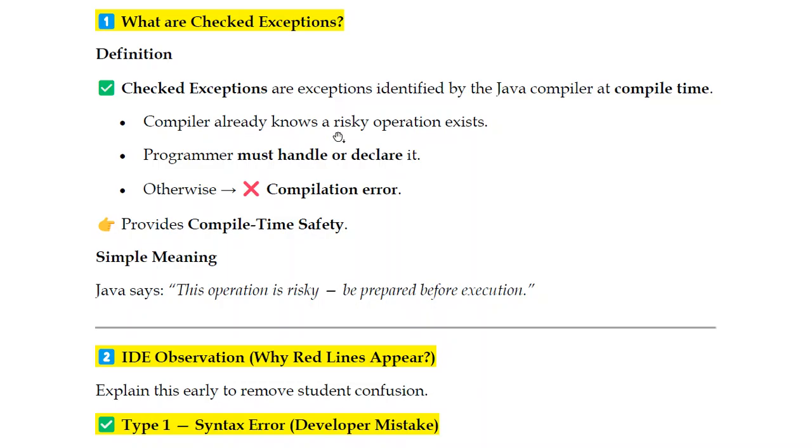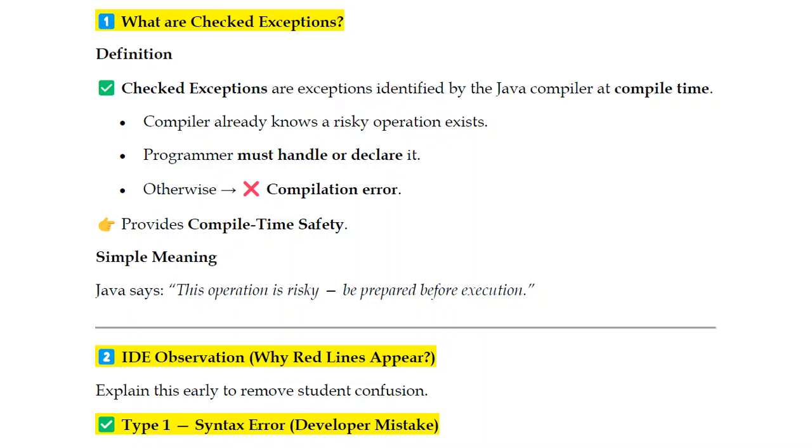The compiler already knows a risky operation exists. So it's like a red alert. It may or may not happen, but beforehand it knows there is some problem. Next, the programmer must handle or declare it. Important point: the programmer must handle or declare it. Otherwise, it will throw a compile time error.